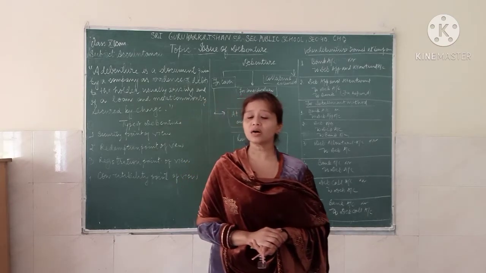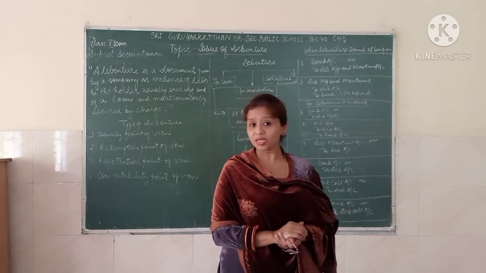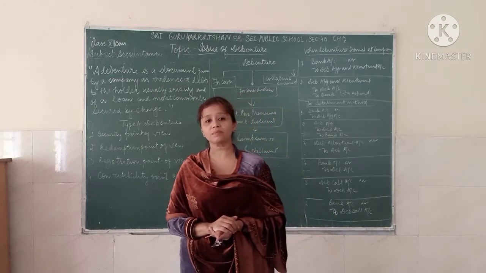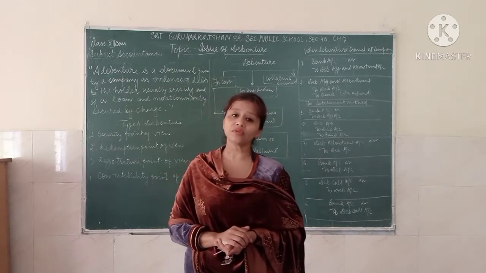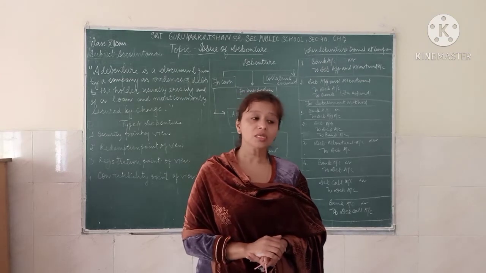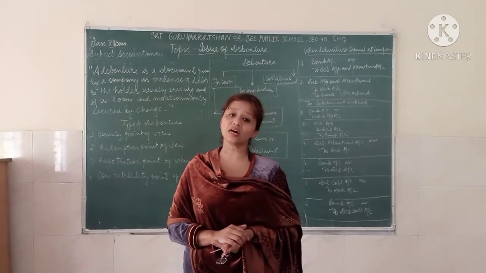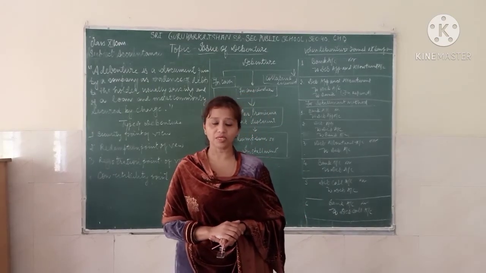The persons who purchase the shares of the company become the shareholders, and the equity shareholder is treated as a real owner of the company.